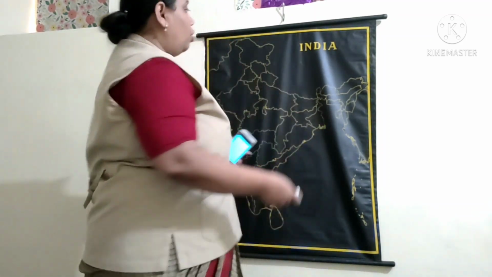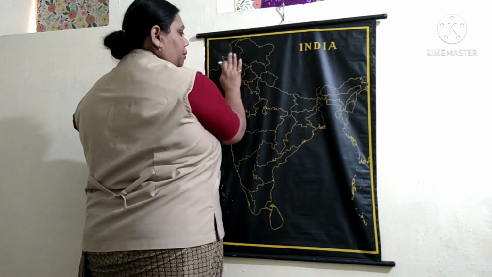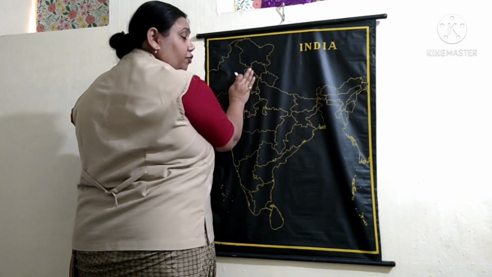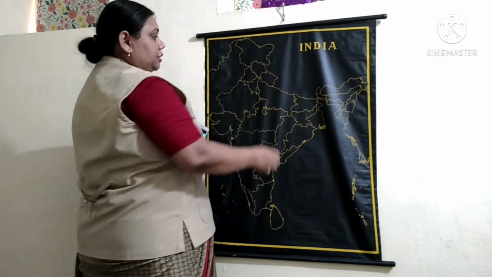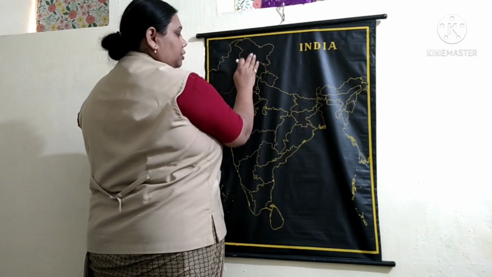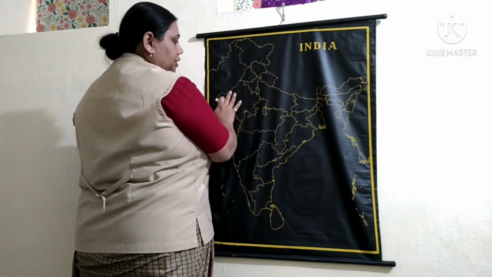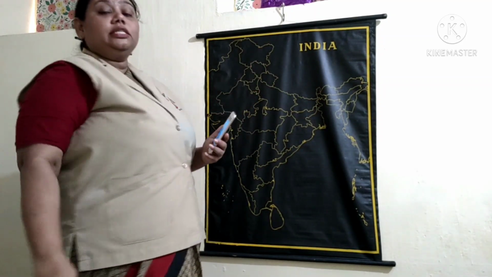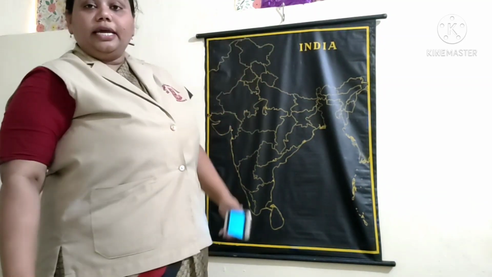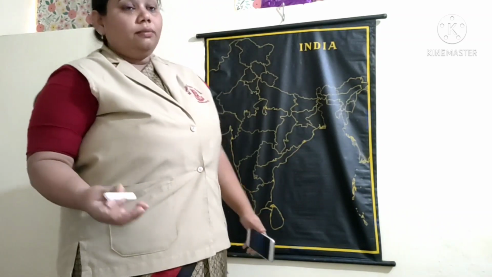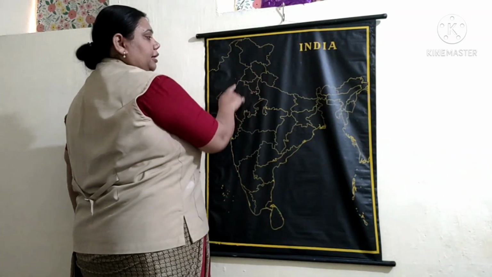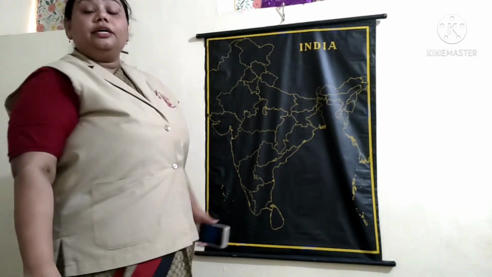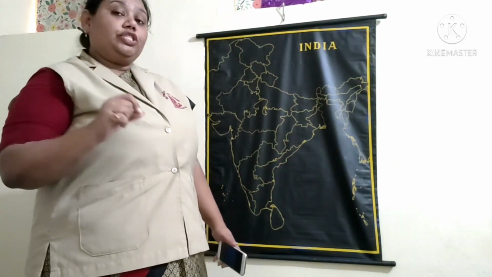So the northwestern part, this part of India, receives snowfall in the Himalayan areas. In this area it receives rainfall also. In which season?